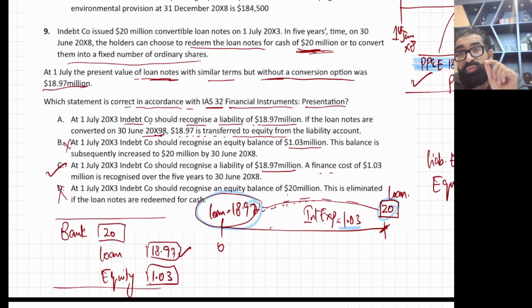And when there is no physical interest, no cash interest every year, the difference of 20 and 18.97 is your interest expense, which we need to spread over 5 years. So C is the most appropriate answer.